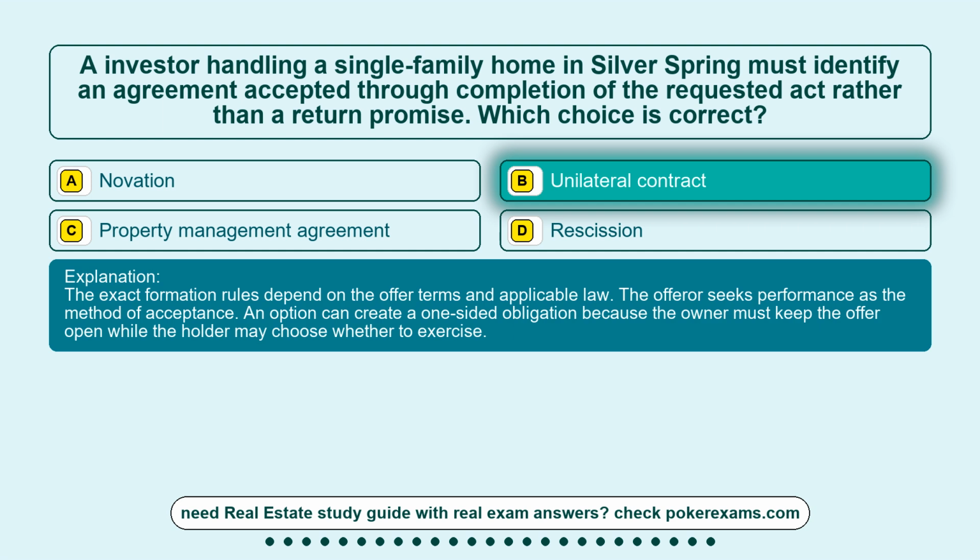The exact formation rules depend on the offer terms and applicable law. The offeror seeks performance as the method of acceptance. An option can create a one-sided obligation because the owner must keep the offer open while the holder may choose whether to exercise.